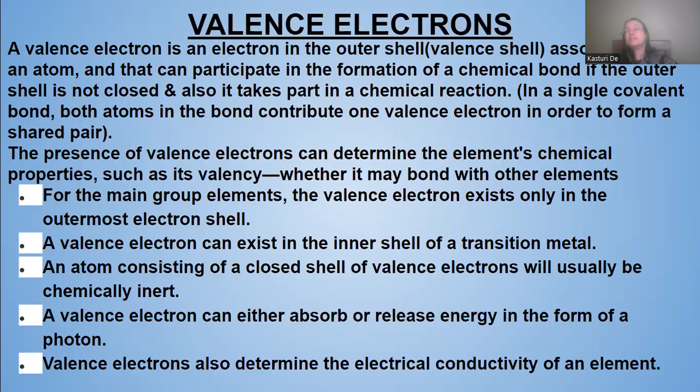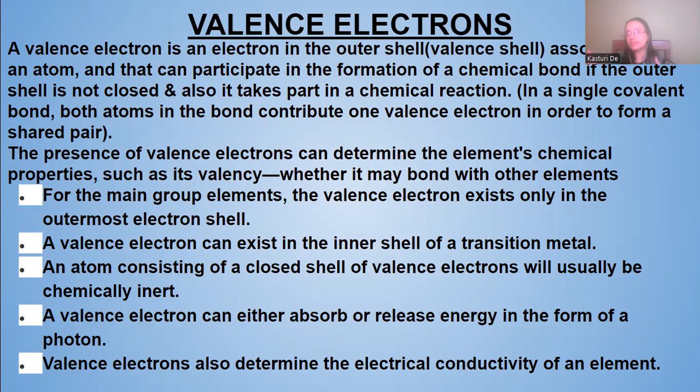Now we come to valence electrons. Valence electrons means what? The electrons present in the valence shell, that is the outermost shell, which determines the valency of an element. So the valence electron is an electron present in the outer shell, associated with an atom, that can participate in the formation of a chemical bond if the outer shell is not closed, and it also takes part in chemical reactions.